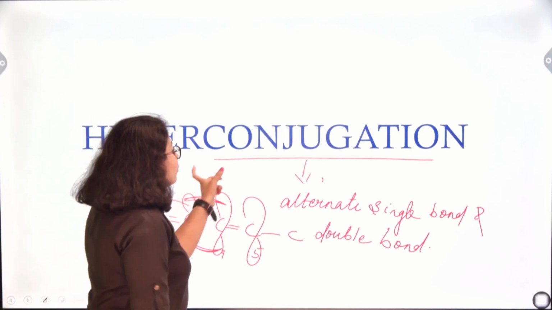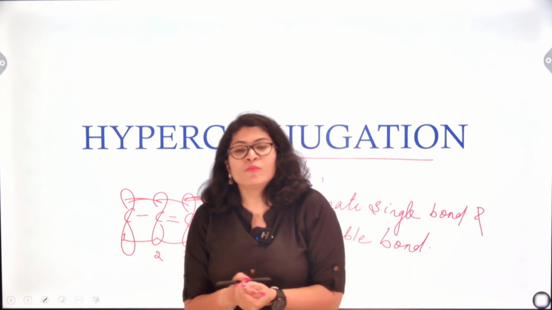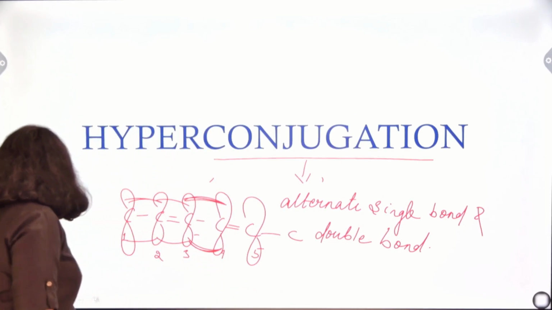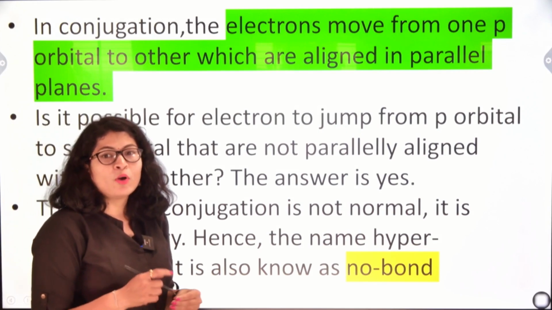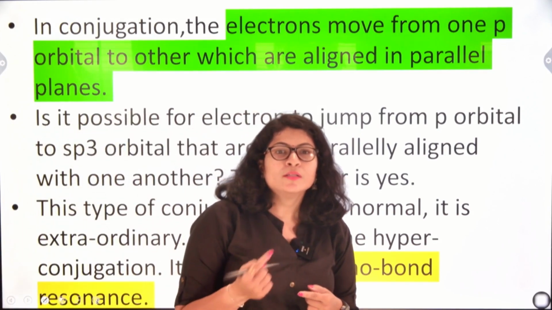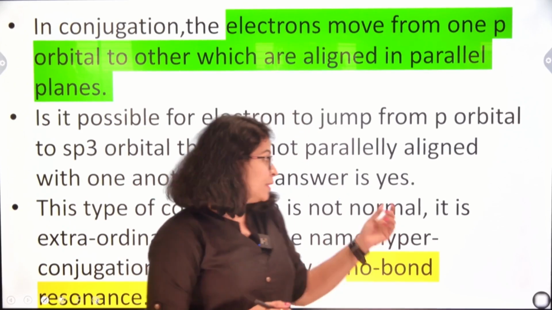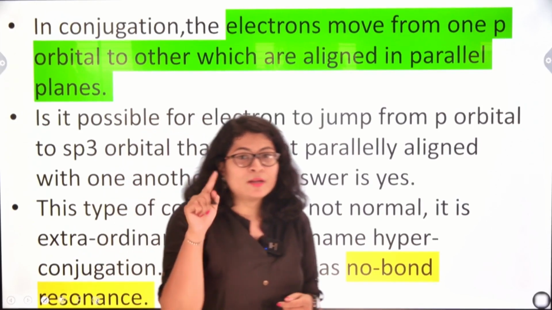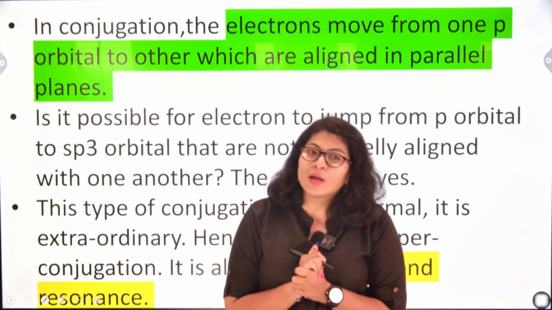So, what we understood of the word conjugation is that it is a system of alternate single bond and double bond. In conjugation, the electrons move from one p orbital to the other, which are aligned in a parallel fashion. We had seen it in the previous example: the p orbitals present parallel to each other overlapped in a sidewise manner to form a pi bond system.